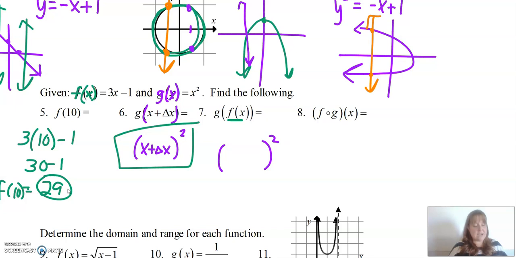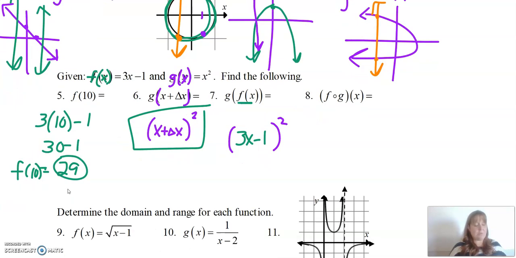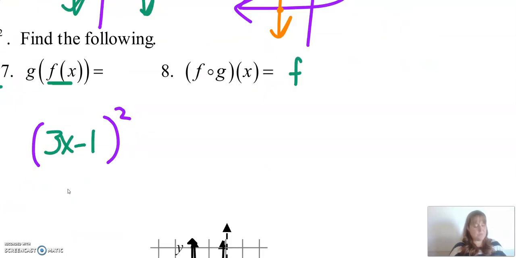And then inside of that, we're going to put 3x minus 1. That's it. That's the whole thing. G of f of x is that. And again, you could multiply that whole thing out. Why would you do that? That just doesn't sound fun. And then f of g, remember this is the same as f of g of x. You know, because you can almost even say it that way.